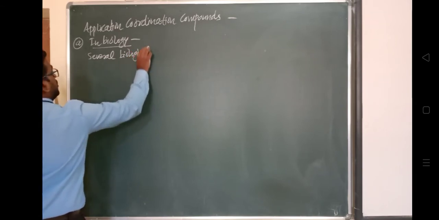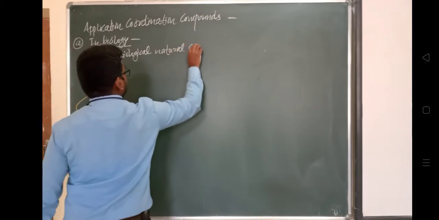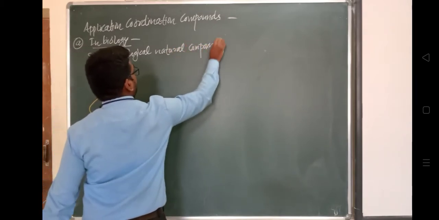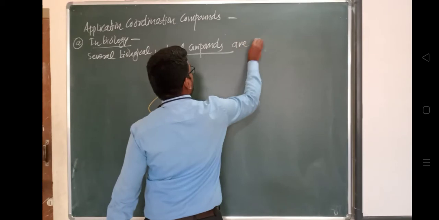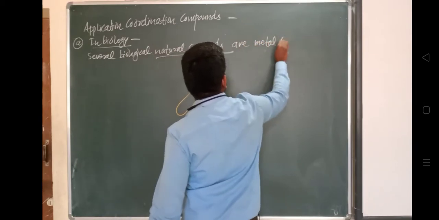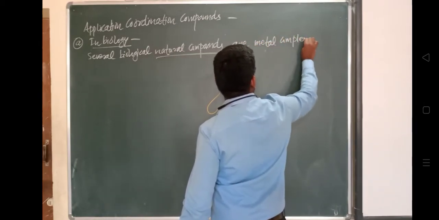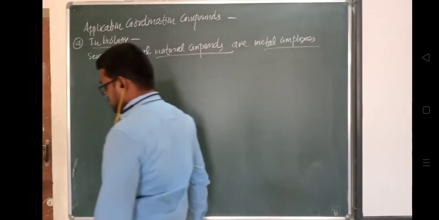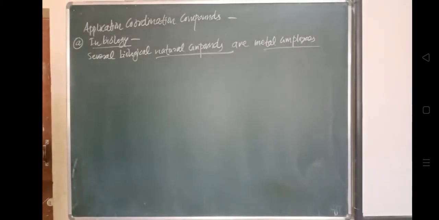That is why they are coordination compounds.